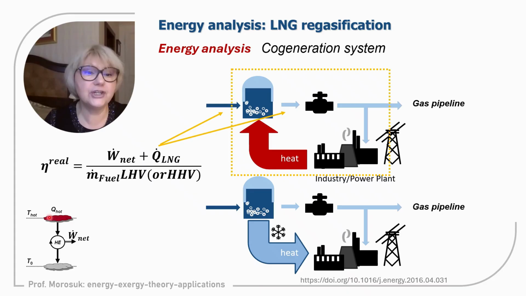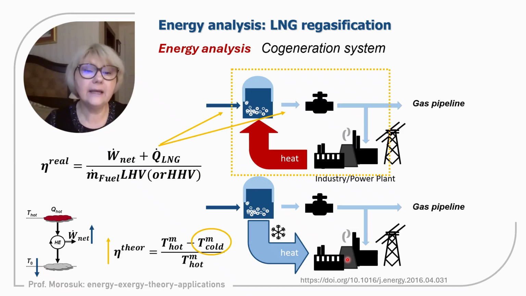So if we have a heat engine that operates between a hot temperature source and environmental temperature, as all power plants do, we can, using the cold energy, the low temperature energy of LNG, have the plant operate not at the temperature of the environment, where heat is removed, but at a lower temperature than environmental temperature. So we will decrease the lower level of heat rejection from the direct thermodynamic cycle, and definitely the work generated within this power plant will be higher,